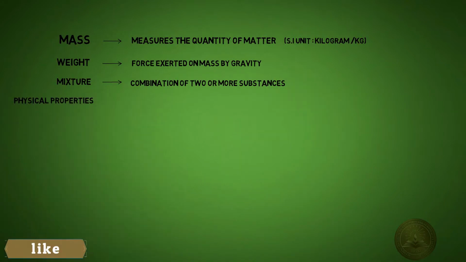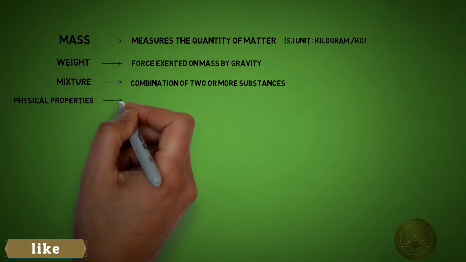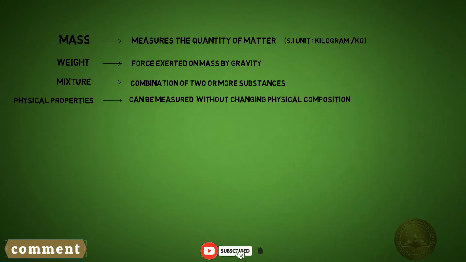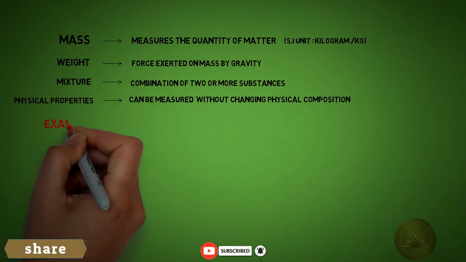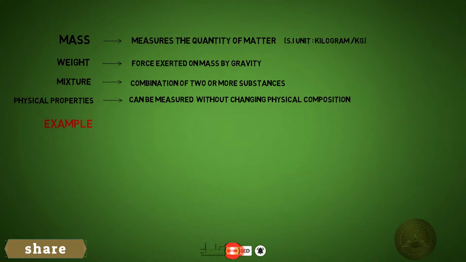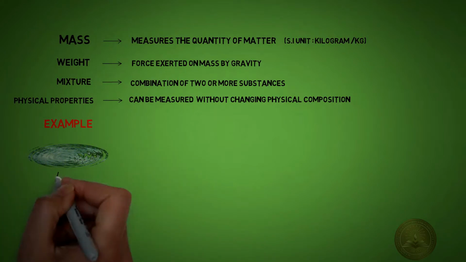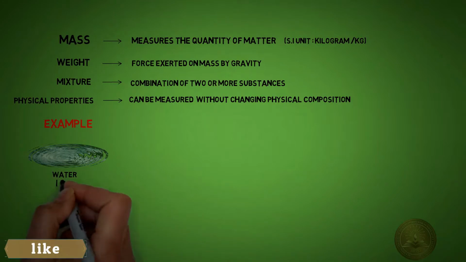Physical properties. What are physical properties? They can be measured without changing composition. For example, we have water, H2O.